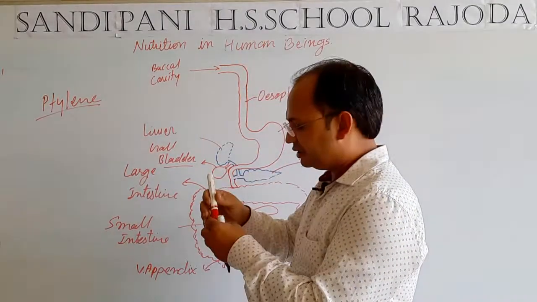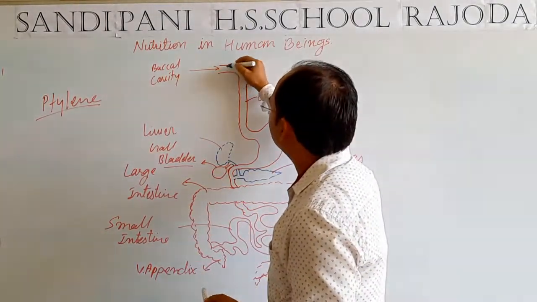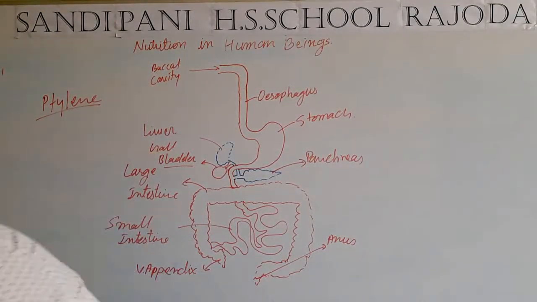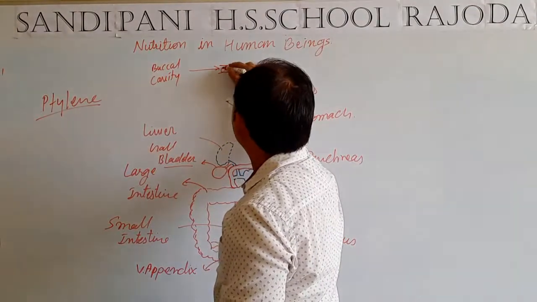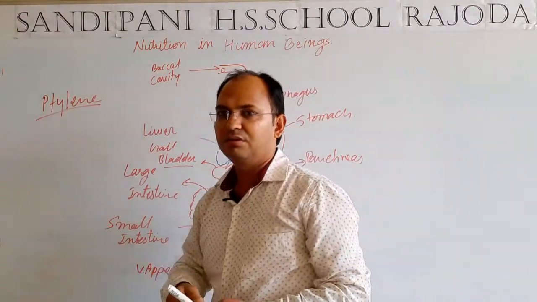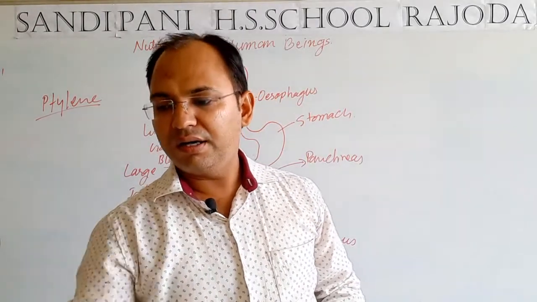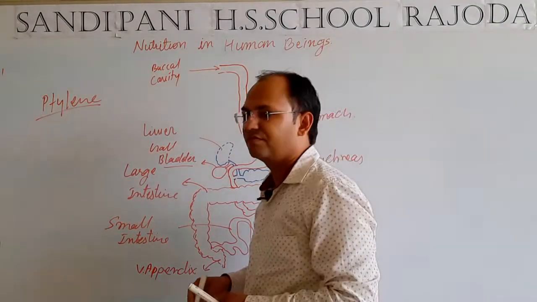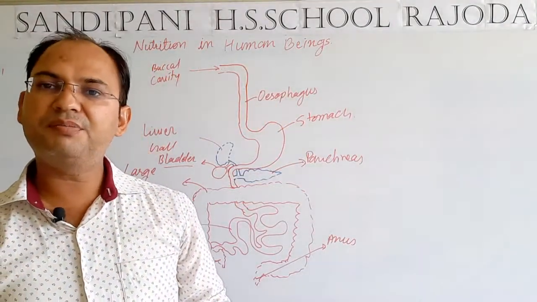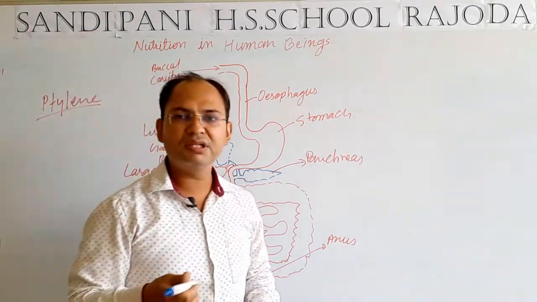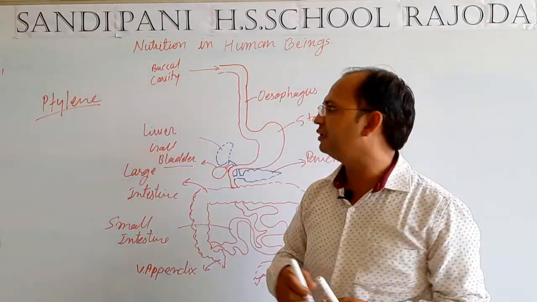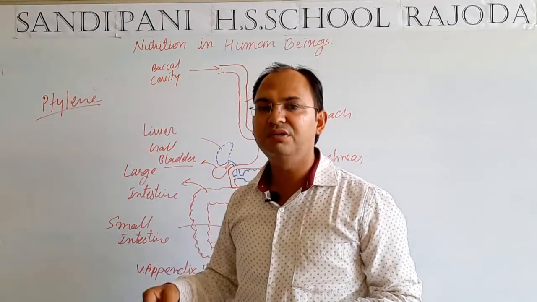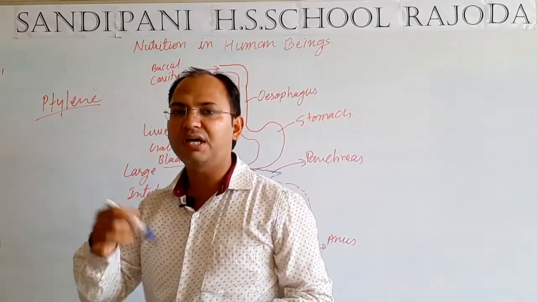Now students, when the food enters the mouth or the buccal cavity, saliva gets mixed in these food particles. Along with the saliva, an enzyme present in saliva known as ptyalin also gets mixed in, which converts the starch into glucose.